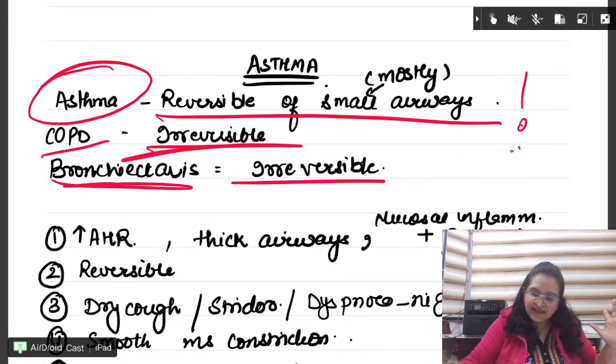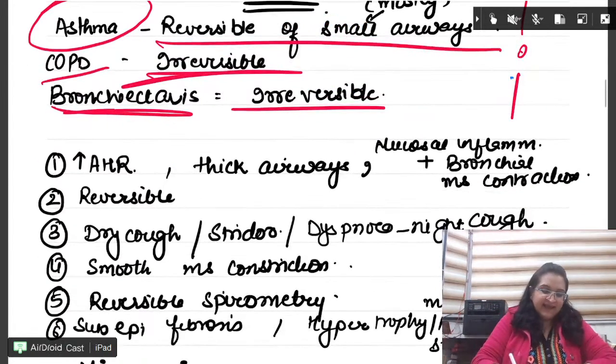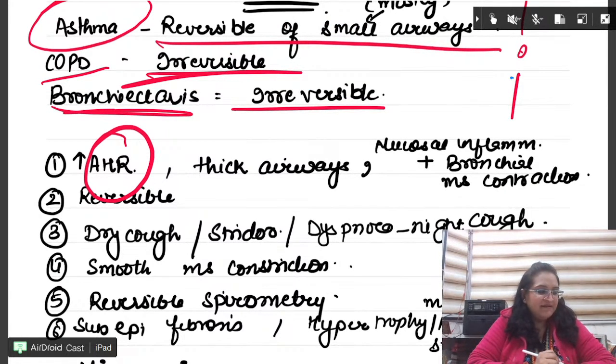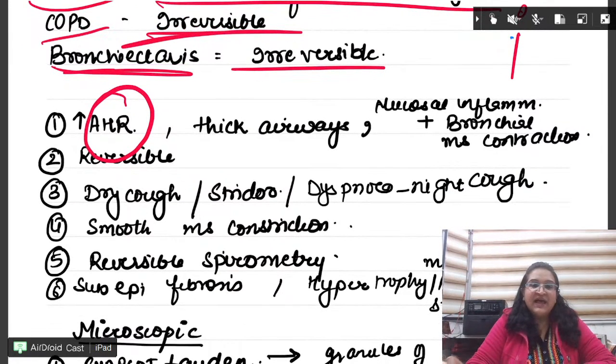That is the first question, done. So out of all the obstructive diseases, which is reversible? Asthma. Here airway hyper responsiveness occurs.